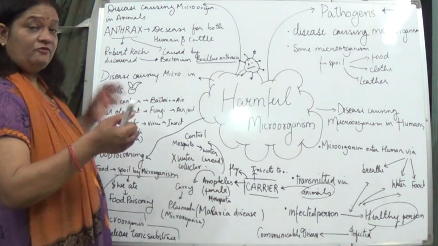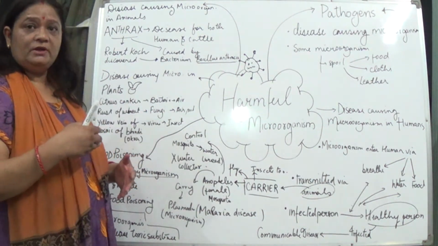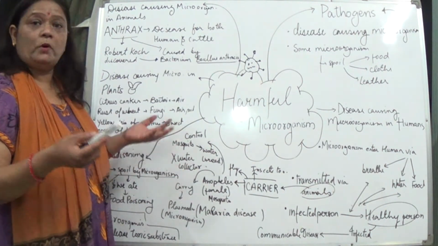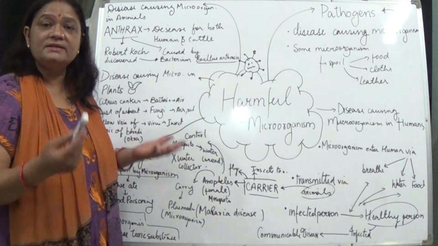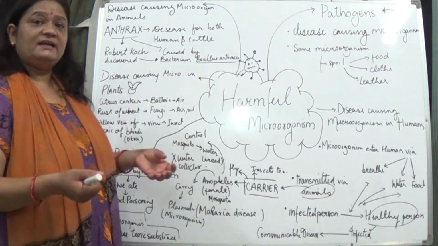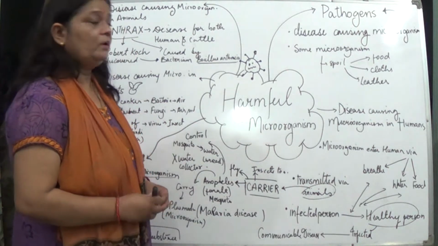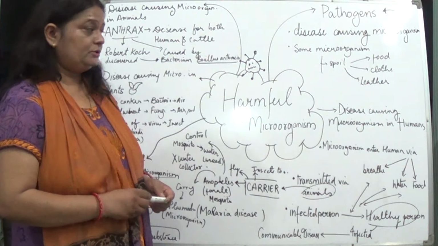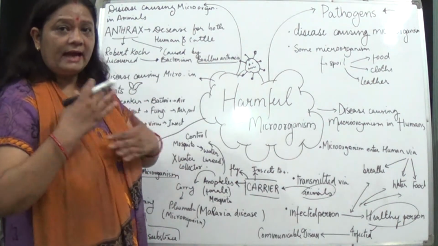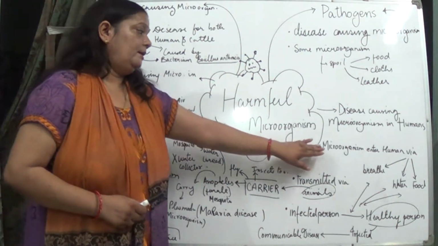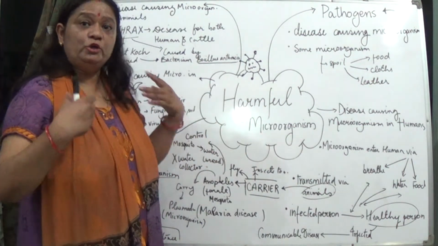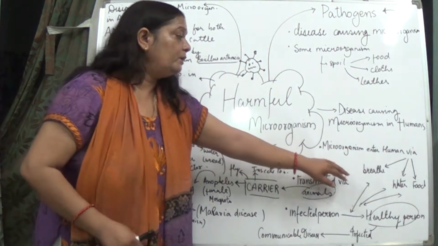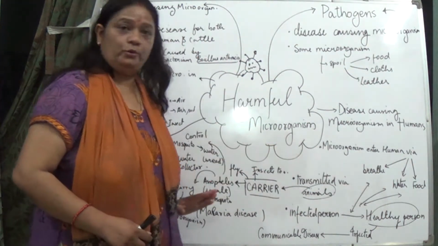And if we are talking about air, tuberculosis is caused by bacteria, and smallpox, chickenpox, mumps, measles. How do these disease causing microorganisms actually cause diseases in human beings? They enter the human body with the help of air when we breathe in, with water and with food.